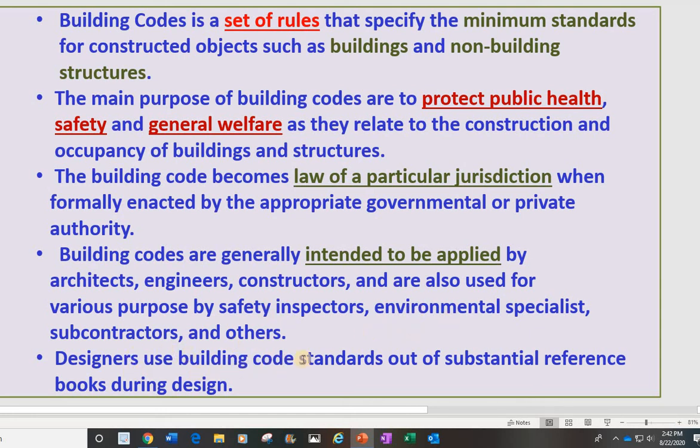Designers use the building code standard as a substantial reference book during design. Designers should use the building code before they start to design, to make sure that when they submit to the city to get the permit, they don't have a lot of corrections, or only unimportant corrections, before they get approval. That's the function of the building code.